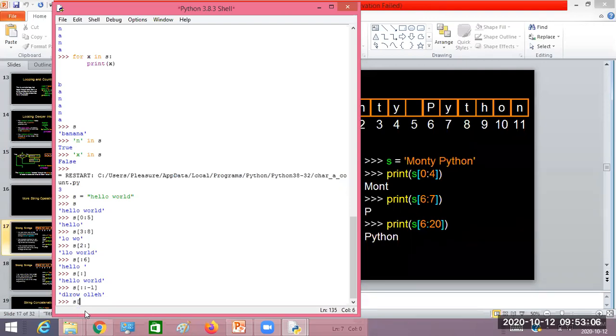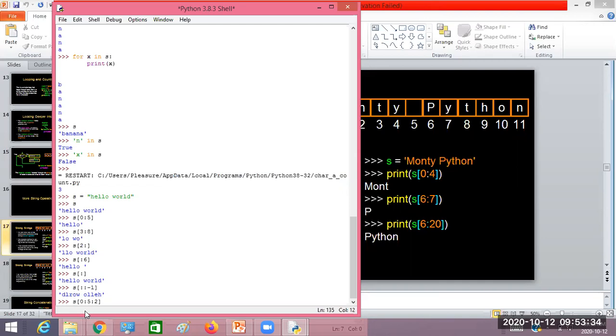Now look at one more thing. You can use a third integer value also in the slicing operation. This is called a step counter. It goes from 0 to 5, not including 5, so from 0 to 4, but with a step of 2.